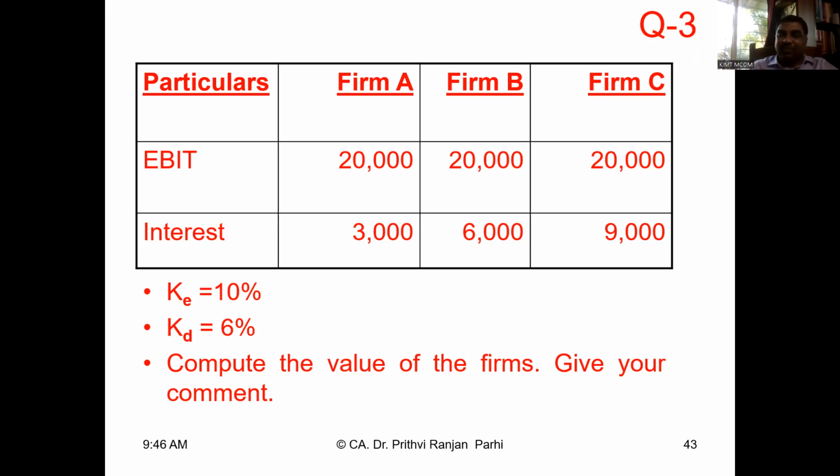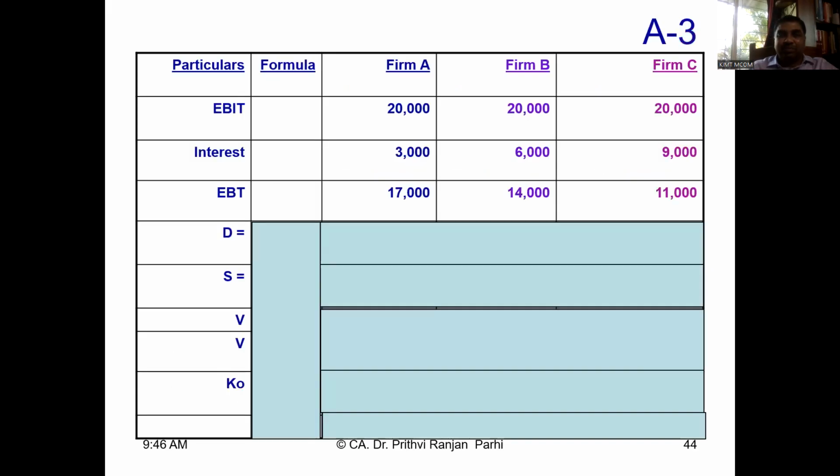Let us see. You are already aware of the formula. So if I put it in a table, three columns, I can write firm A, firm B, firm C. EBIT is 20,000, 20,000, 20,000. You can see it here. Interest is also given to you in the question. It is 3,000, 6,000, 9,000. Correspondingly, what is EBT? EBIT means earning before interest and taxes.